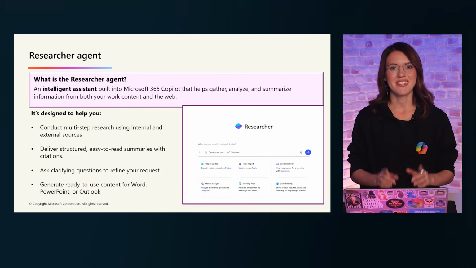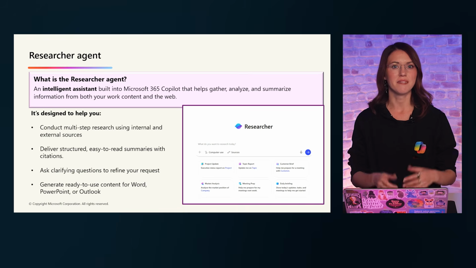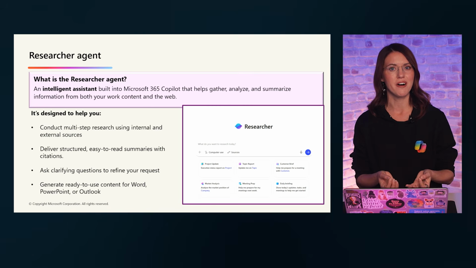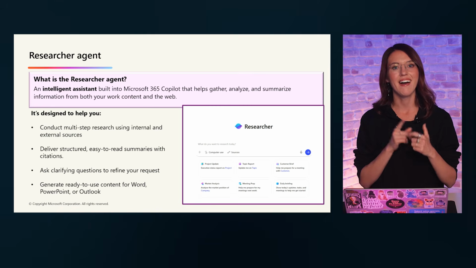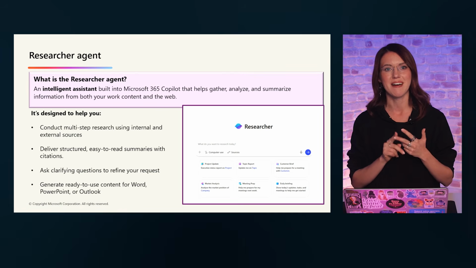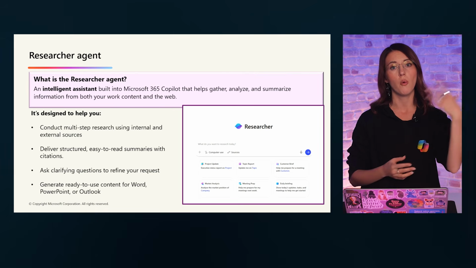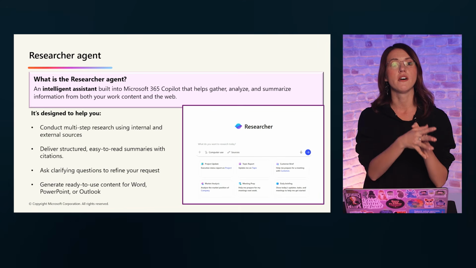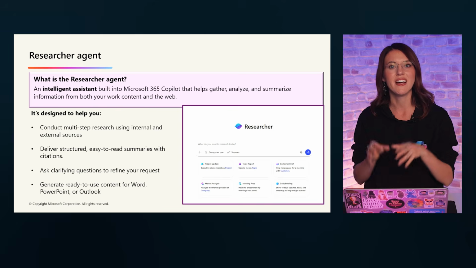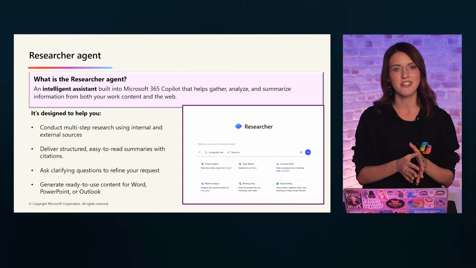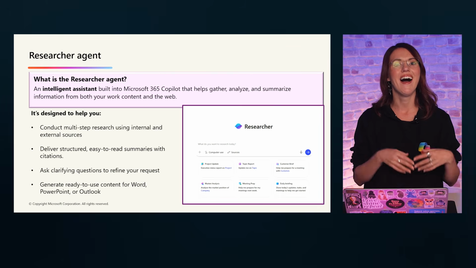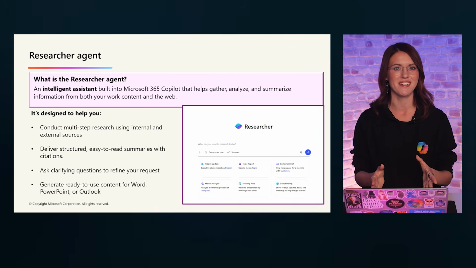The Researcher Agent is your intelligent research assistant built into Microsoft 365 Copilot. You can think of it as a supercharged research partner that helps you gather, analyze, and summarize information from both your work content and the public web. Instead of scattered notes or long reading sessions, Researcher delivers a structured, easy-to-read report tailored to your dedicated question, helping you make better decisions faster.